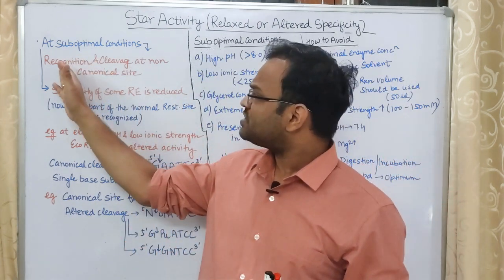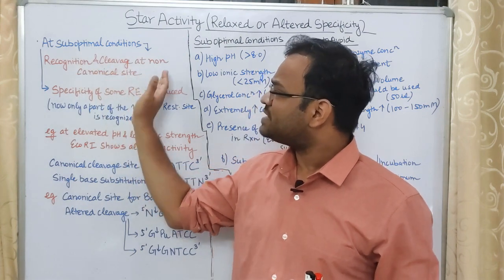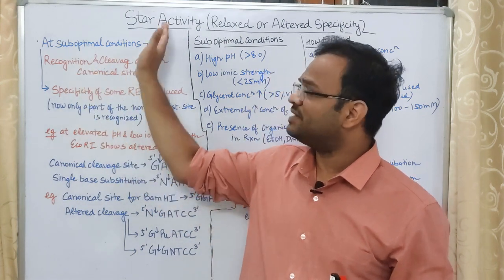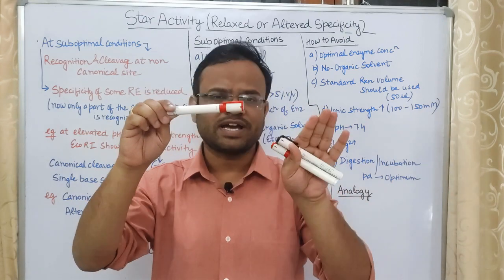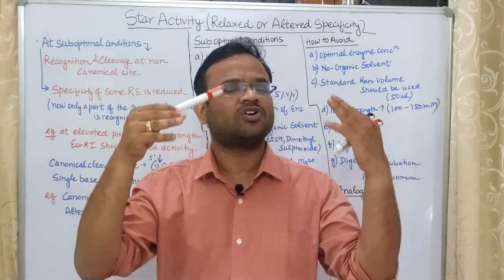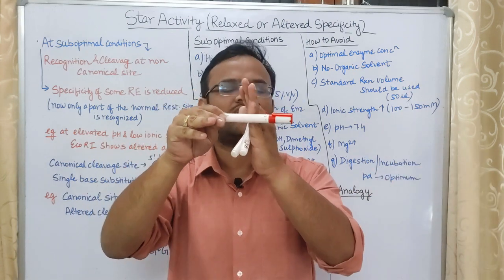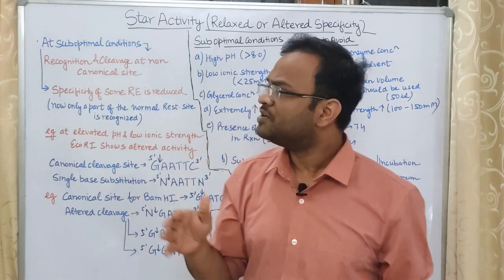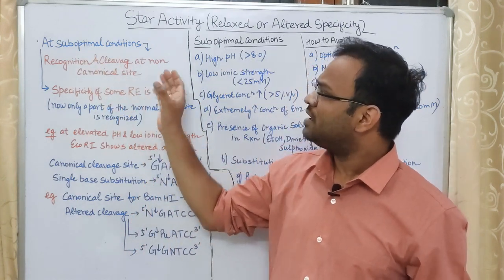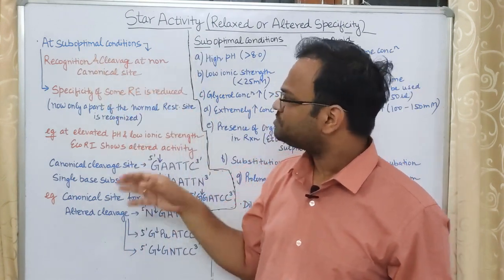But under star activity, recognition and cleavage will take place at a non-canonical site. That means the recognition will be of a different site, not the original site, and then it will be recognized and cleaved. This is what I mean by star activity.